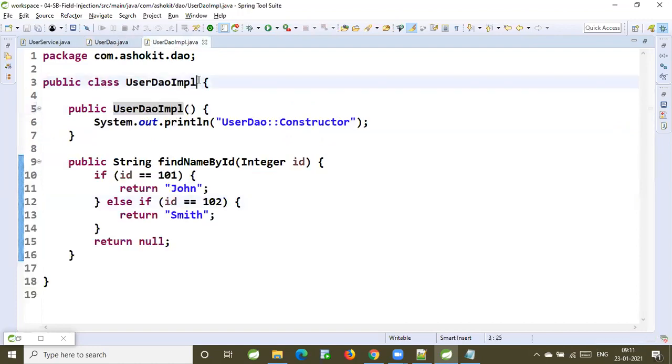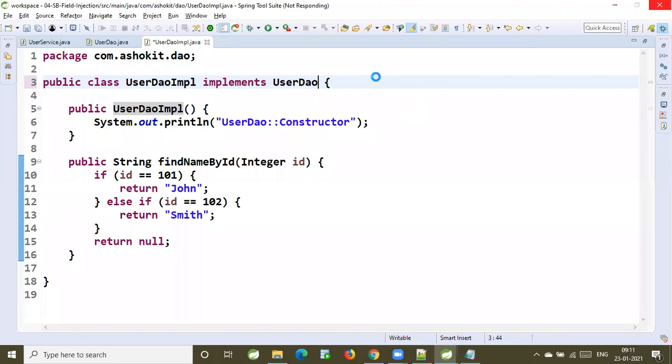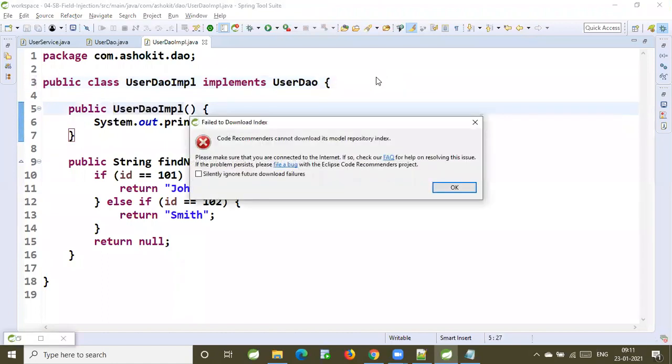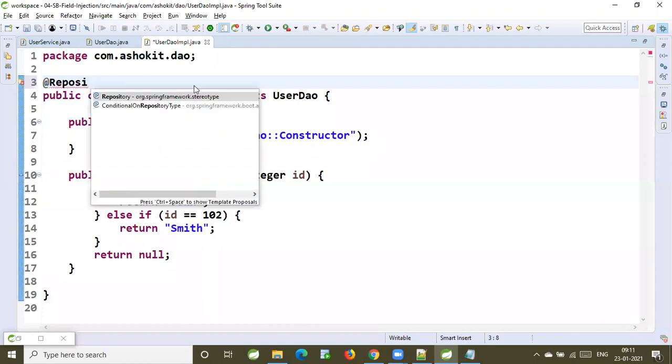Now this is my class which is implementing this interface. Implements user DAO. This one I'm going to specify as a Spring Bean. Public class user DAO IMPL, which is going to implement this DAO interface. This class I'm going to represent as a Spring Bean by using the repository annotation.